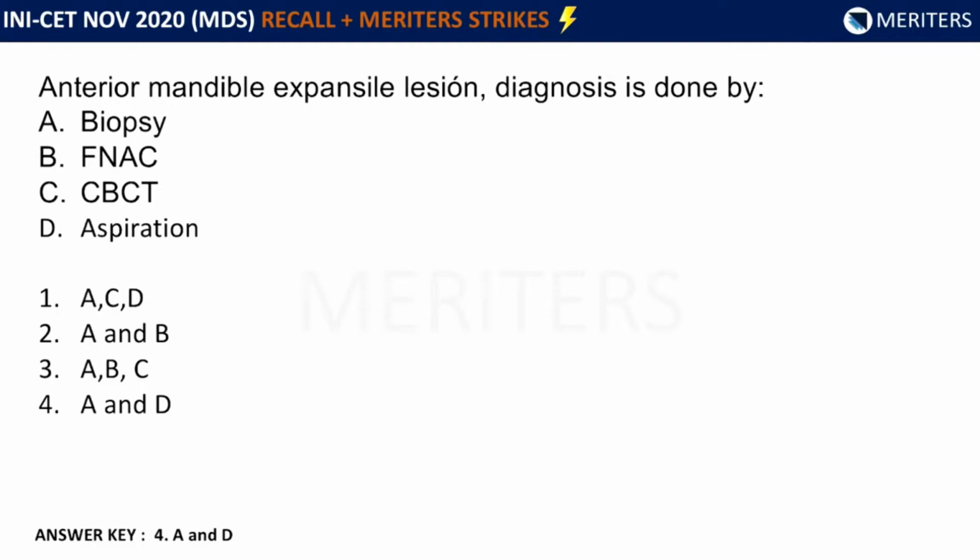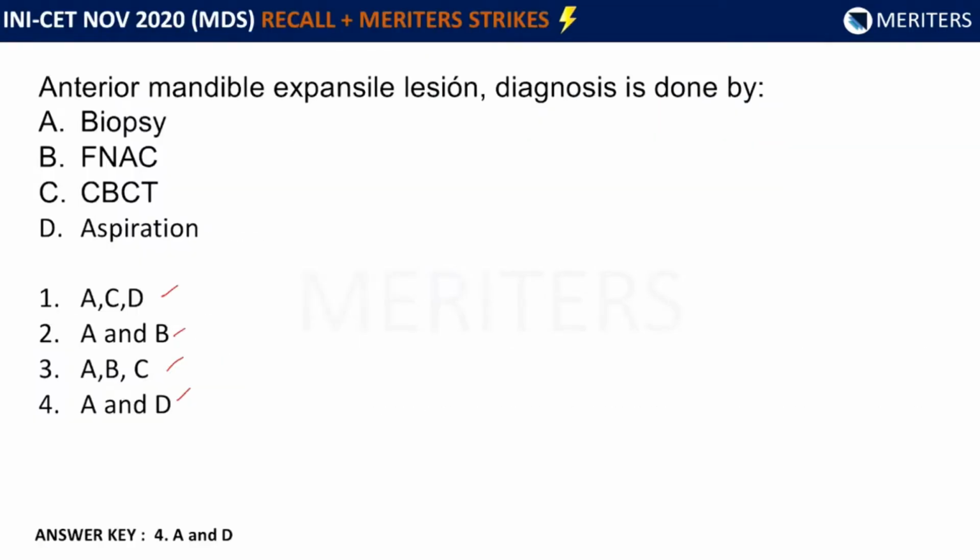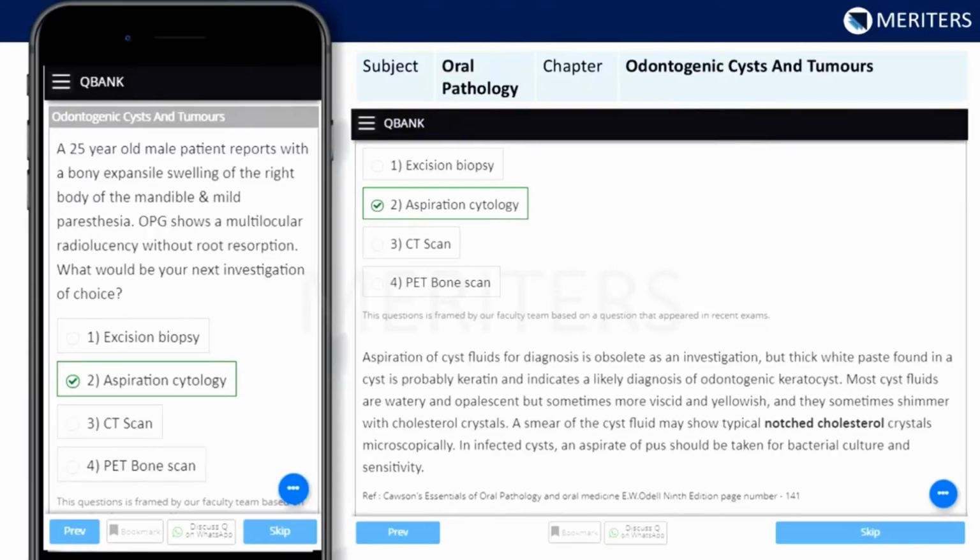So first combination is A, C, D, that is biopsy, CBCT and aspiration for anterior mandible expansile lesion. Second option is A and B, that is biopsy and FNAC. Third is A, B, C, that is biopsy, FNAC, CBCT. And the fourth combination is biopsy and aspiration. Okay. So here the answer is biopsy and aspiration, that is combination 4, that is A and D is the correct answer here. So this question is covered in oral pathology under the chapter odontogenic cyst and tumor.